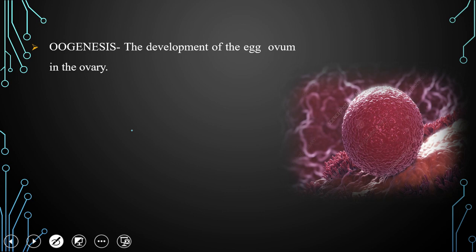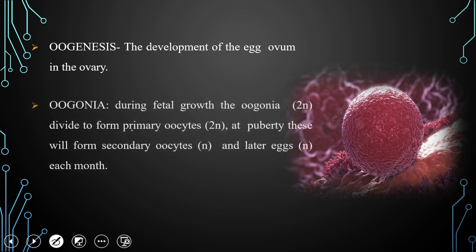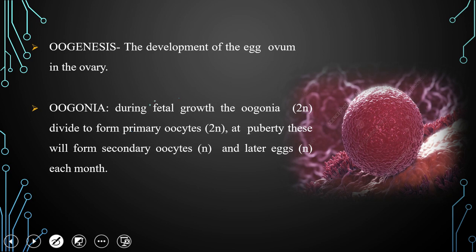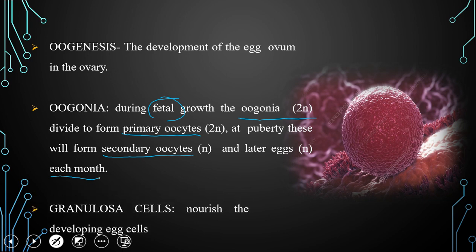Oogenesis is the development of the egg or ovum in the ovary. Oogonia: at the time of fetus growth, the oogonia divide, leading to the formation of primary oocytes. At puberty, these again form secondary oocytes and later an egg cell each month. So oogonia formation and primary oocyte formation start at the time of fetus development in the mother's womb.